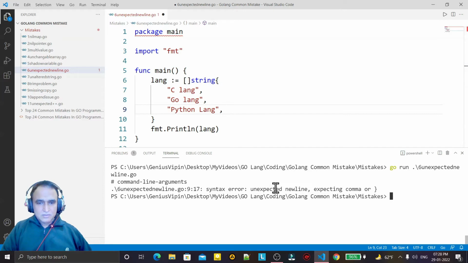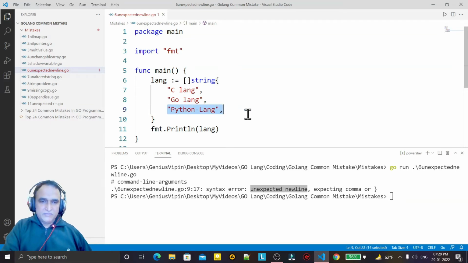So this error tells you that you have not put a comma at the end of this array. Simply remember, in other languages we do not have this kind of problem, but in Go language we occasionally have this error and it gives you that expected comma. That means we need a comma here, and this unexpected new line means this is the extra line without a comma. So you have to put a comma and this line will be valid.